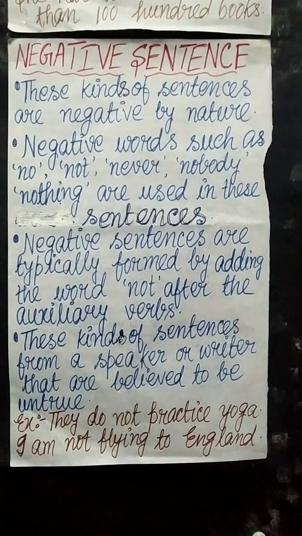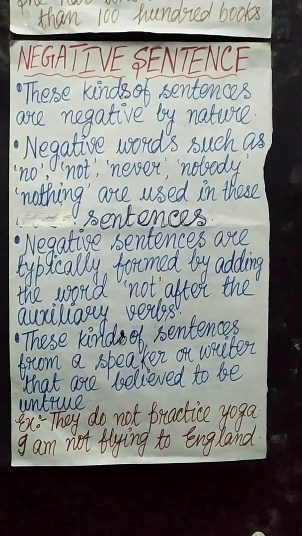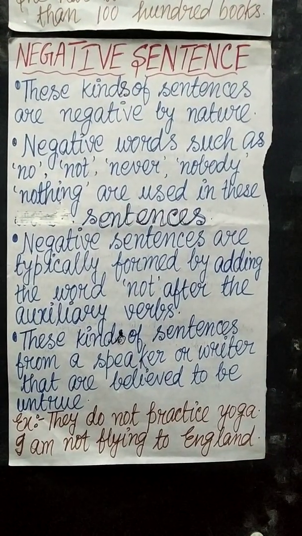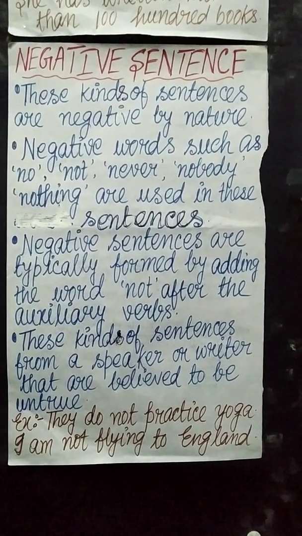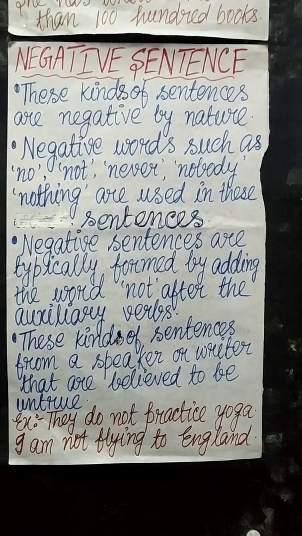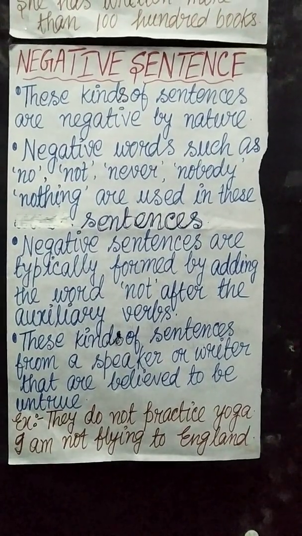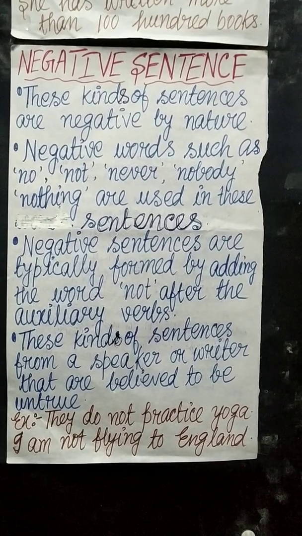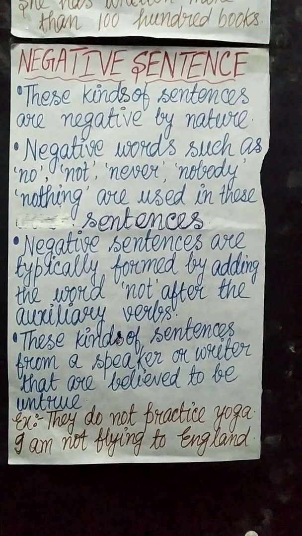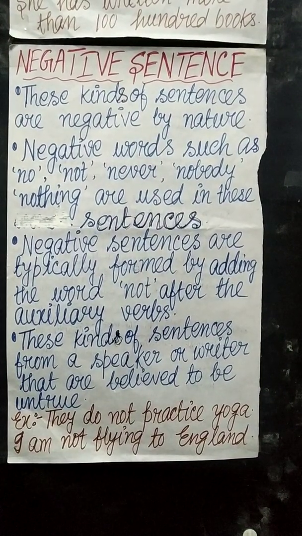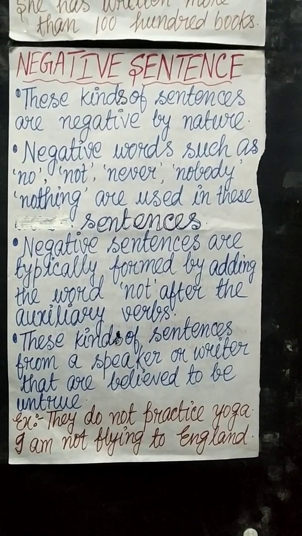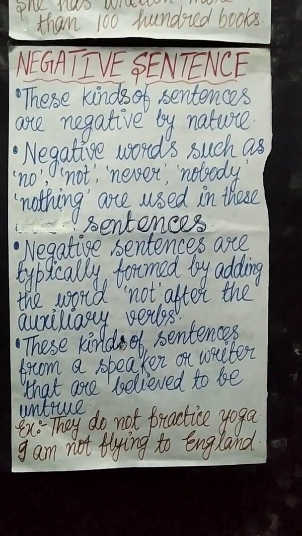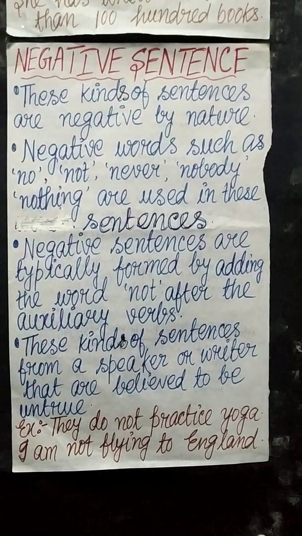So in case of negative sentence, what did we get? Four points we got. First of all, these kinds of sentences are negative by nature. Next, negative words such as no, not, never, nobody, nothing are used in these sentences. Negative sentences are typically formed by adding the word not after the auxiliary verbs. These kinds of sentences are from a speaker or a writer that are believed to be untrue. So these are the four points we get in negative sentences, and I have given you two examples.